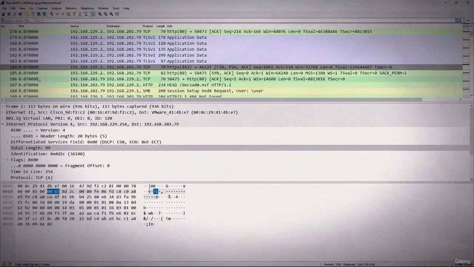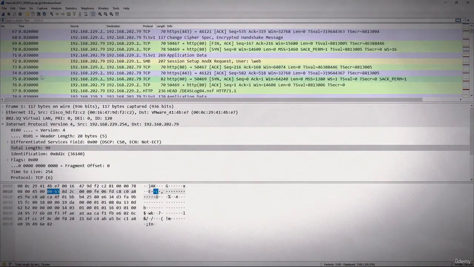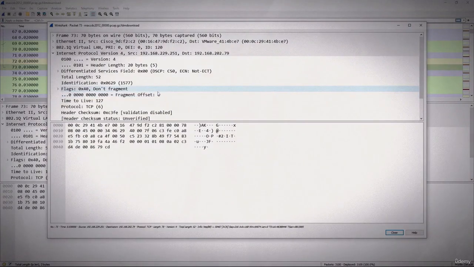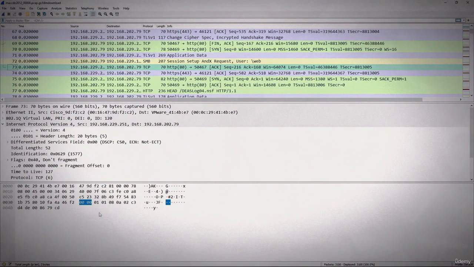I'll go up at the top here and I will click on frame 73. Now if we take a look, this is helpful. For example, if I wanted to display this up on a screen, and in training we can go through each of these field values. Now down below is the packet bytes, and this is actually what we call the hex dump, and this is the raw data.